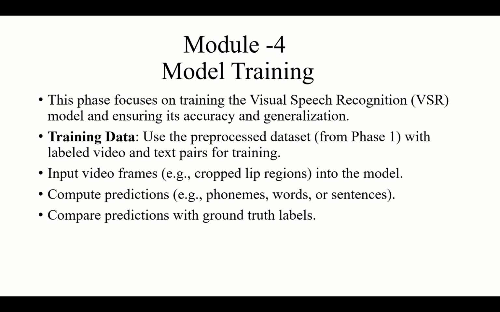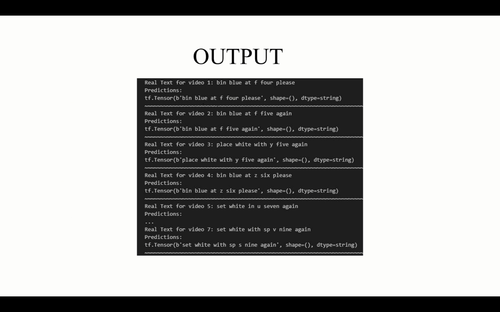Then the fourth module is model training. The model is trained on diverse data sets. We are using a pre-processed data set from phase 1 with labeled video and text pairs for training. Input video frames that are cropped lip regions are sent into the model, and then the predictions are computed. These computed predictions are compared with the annotated data set, what the real speaker was trying to convey, whatever they were trying to speak, and it is compared with the output we get.